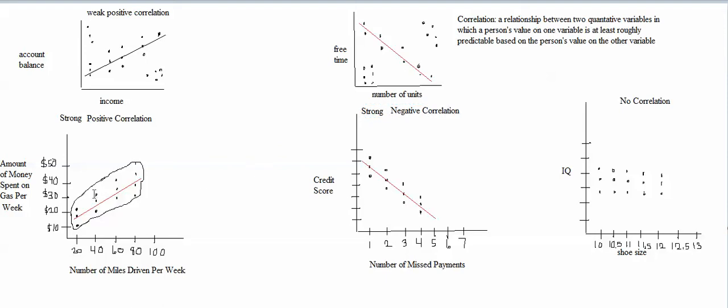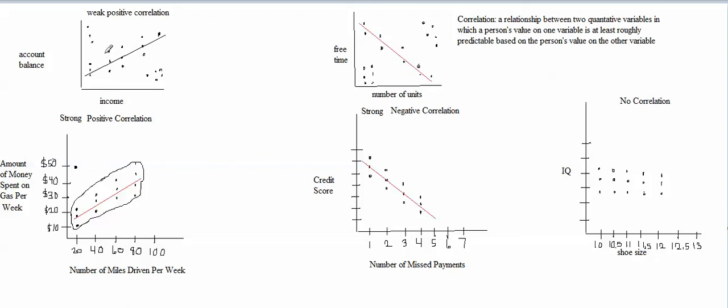And even if it's a strong correlation, we could still have a few people who don't fit the overall pattern. For example, I might have a participant who's driving a Hummer, and a Hummer gets very poor mileage, meaning it uses up a lot of gas. So that person would be spending a lot of money on gas, even if they're not doing very much driving. So I might have one person who's spending a lot of money on gas up here and not doing very much driving. But if it's a strong correlation, I won't have as many of these people who stand out. There won't be as many of them.